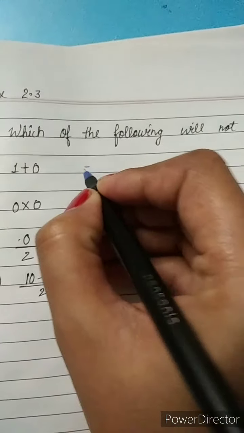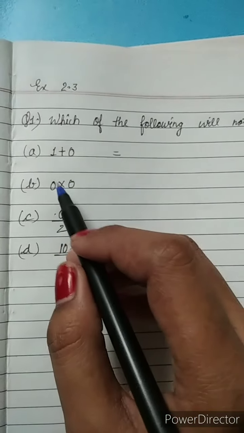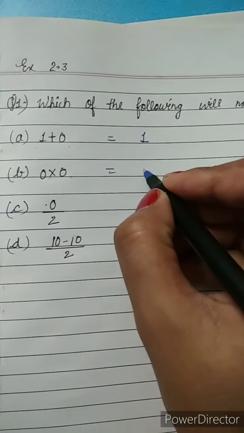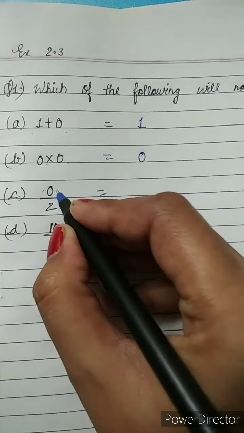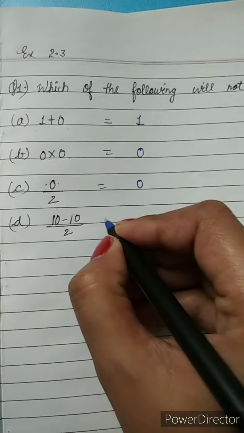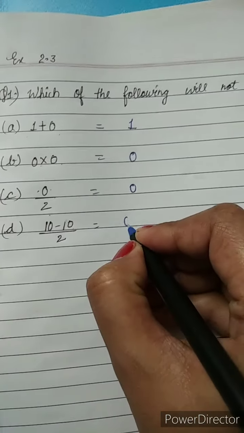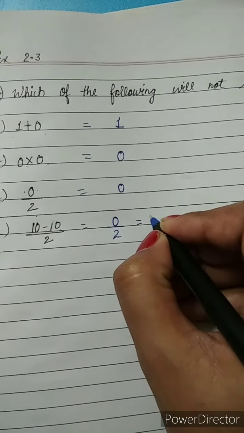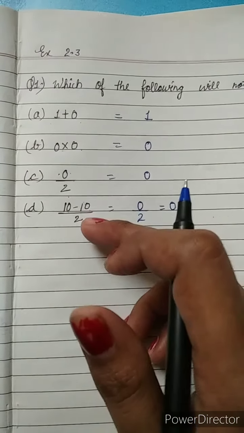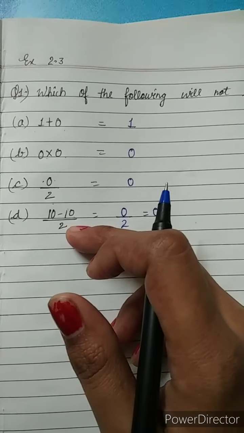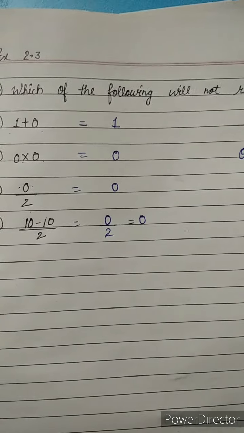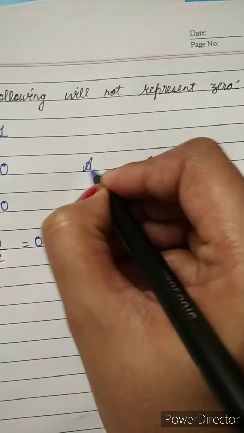It means firstly we have to solve the questions. 1 plus 0, it is 1. 0 into 0, it is 0. When 0 is divided by any number, its answer is 0. 10 minus 10 is 0, divided by 2, so it will again give us 0. So which of A, B, C and D is not represented by 0? Only A. So our answer is A.